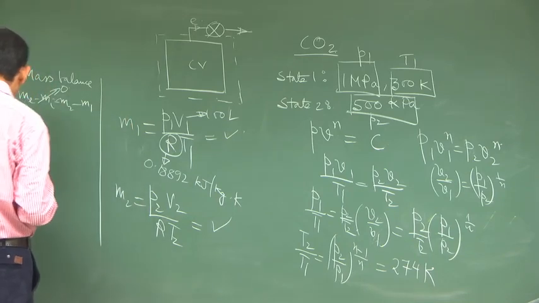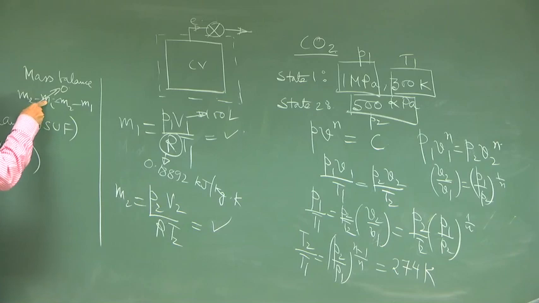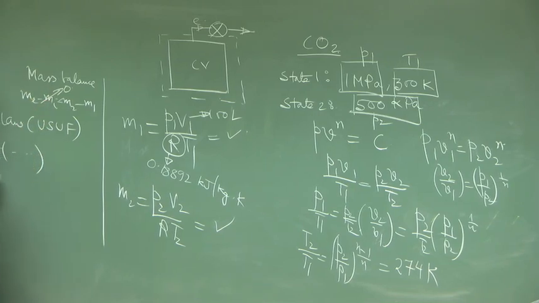Then you come to the first law for U_S, U_F. So, Q plus MI into whatever, here MI is 0, so I am not interested in that.